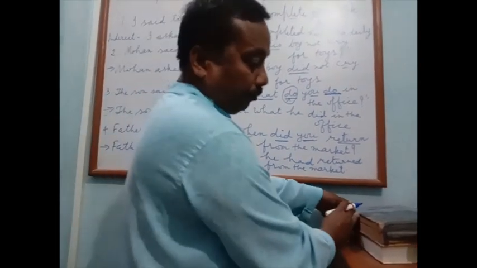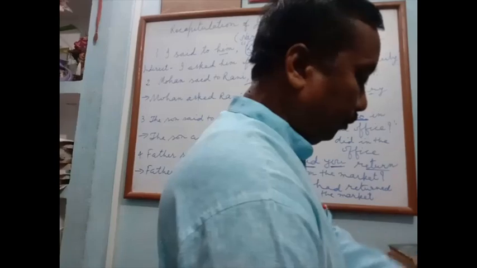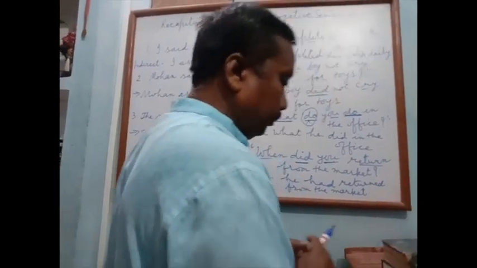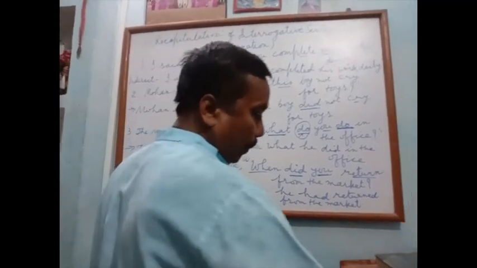Okay. This was the revision of interrogative sentence.